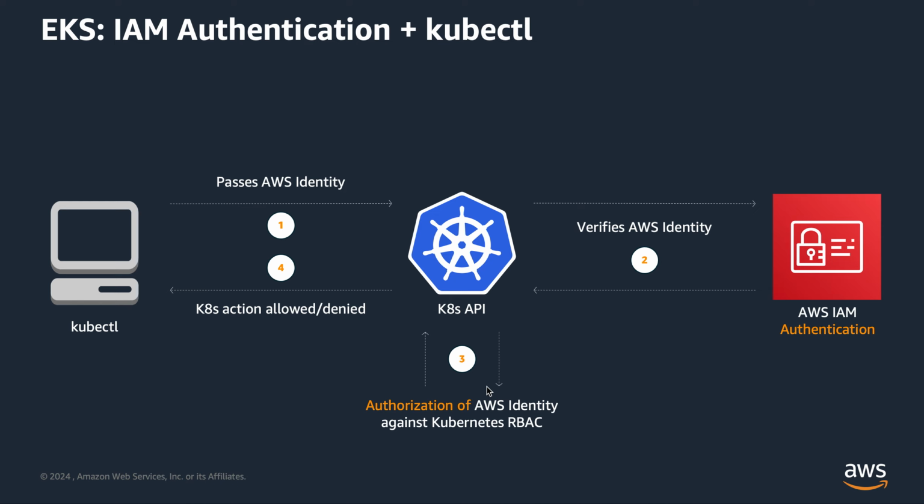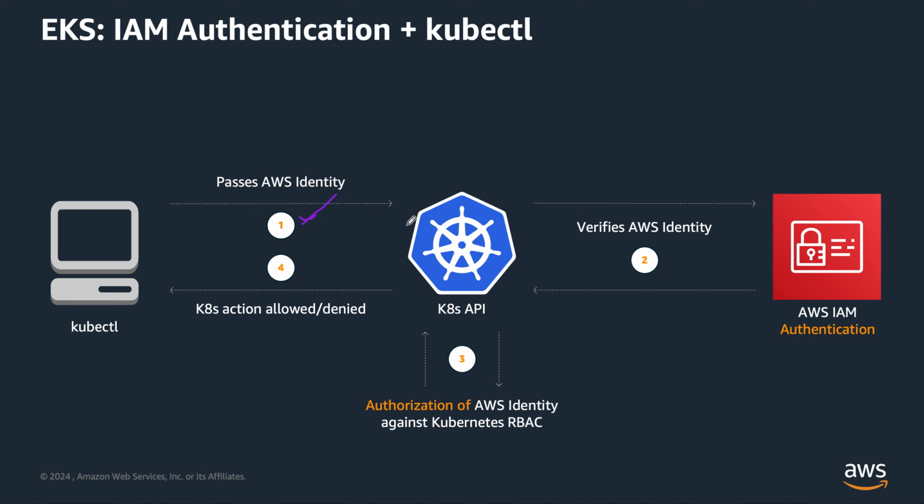So one key thing to remember is the aws-auth config map. I'm repeating myself. The aws-auth config map is used to create a static mapping between the IAM principals, IAM users and roles, and your Kubernetes RBAC groups, right? So I'll just pull out the pen. Here in this case, whenever a kubectl call is made, that is, whenever the Kubernetes API is used, a kubectl call is made.